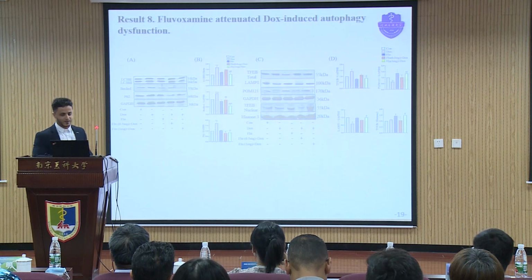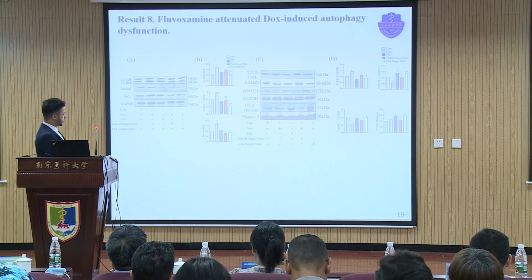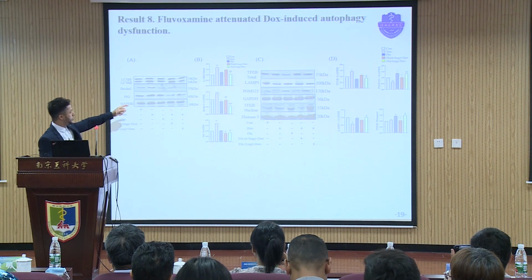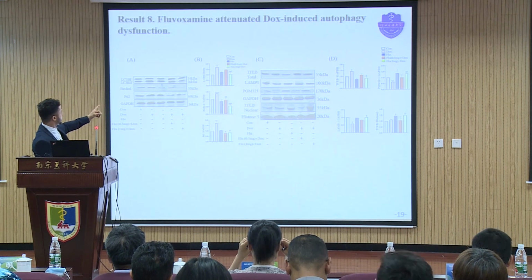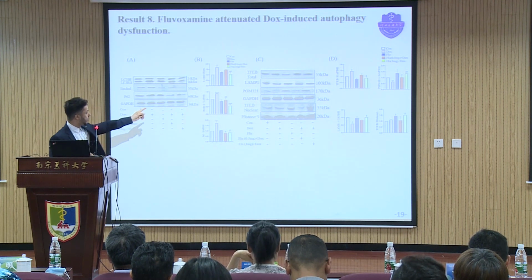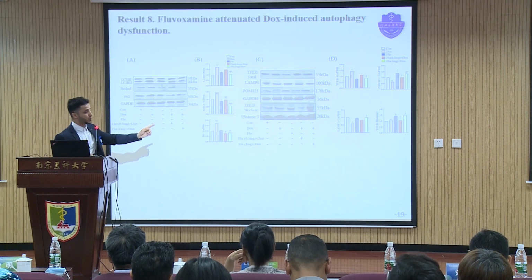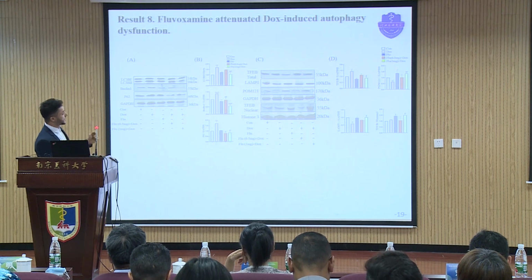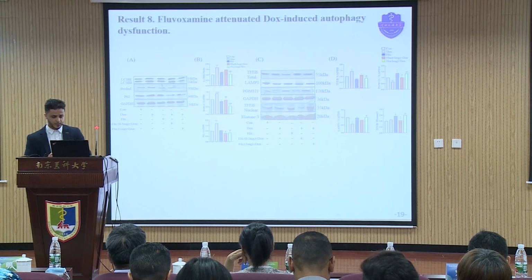Now we need to know the expression level of autophagy-related proteins. The Western blot results show that the LC3 protein level and BCL1 and BCL2, also the TFEB total, were increasing in the DOX group compared to the control group, while LAMP1, BOM121 and TFEB nuclear decreased in the DOX group compared to the control group. The co-treatment with fluvoxamine restored this change and indicated that fluvoxamine attenuated DOX-induced cardiac autophagy dysfunction.